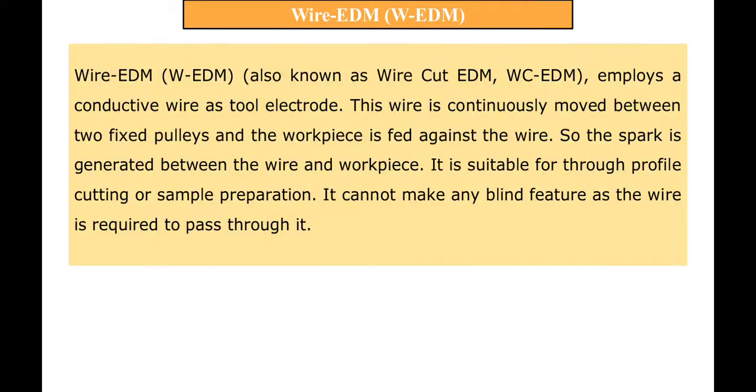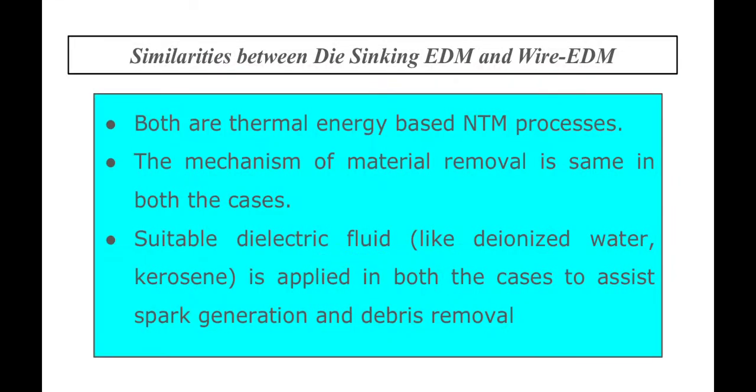Now there are various similarities and differences between die sinking EDM and wire EDM. So let us discuss similarities. As we know, both die sinking EDM and wire EDM are thermal energy based non-traditional machining processes, and none of these is considered a hybrid process. The mechanism of material removal is the same in both cases.